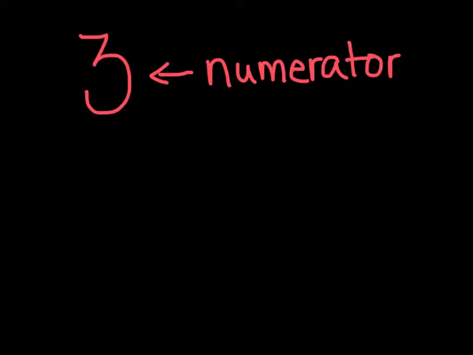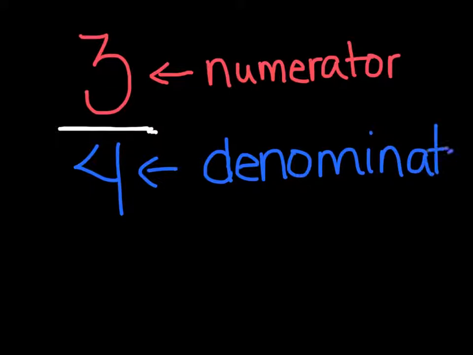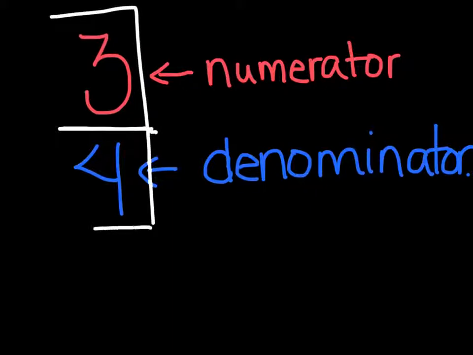Then I'm going to have a line, okay? And then below that will be my denominator. Okay? So I want you to say numerator for me. Numerator. And I want you to say denominator, denominator. Okay, and this whole thing composes my fraction. Okay, so this whole thing will be my fraction.